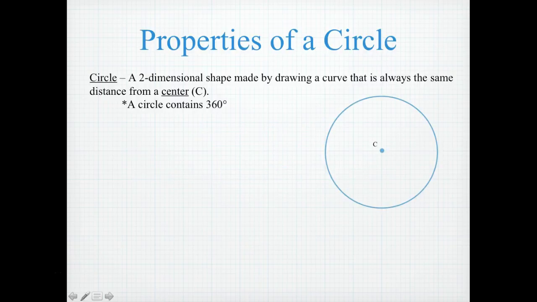A circle is a two-dimensional shape made by drawing a curve that is always the same distance around a center, which we identify as point C. A circle contains 360 degrees.